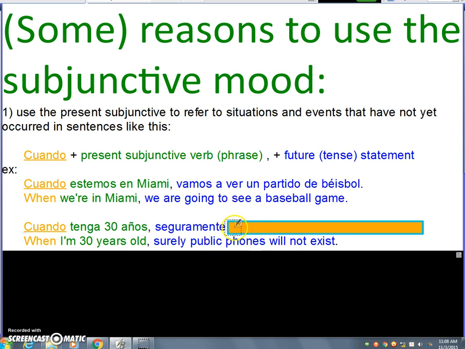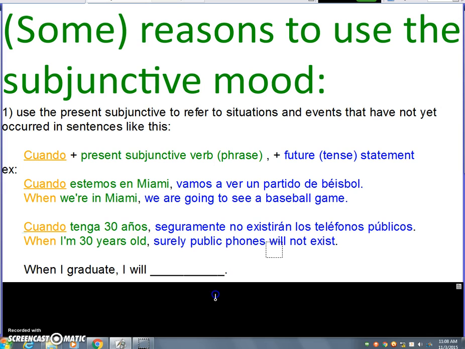The verb to exist is existir, and don't forget to form the future tense. You take the whole infinitive plus the ending, and since I'm saying public phones won't exist, I need to say they will not exist, so my ending's on. Los teléfonos públicos. And of course, public telephones could have gone in front of the verb, but sometimes the subject comes after, and that's okay.